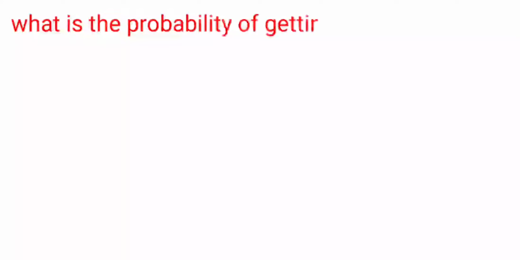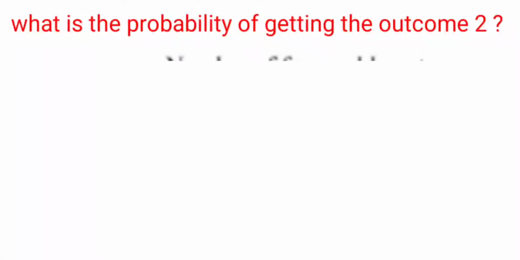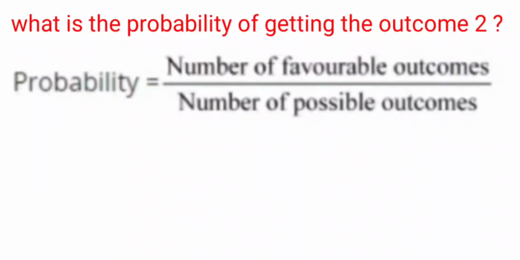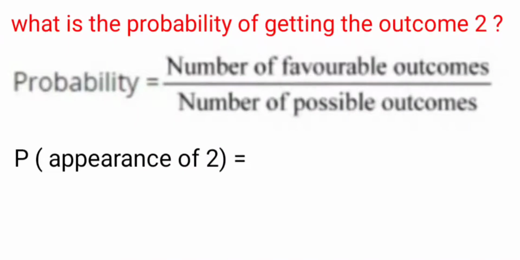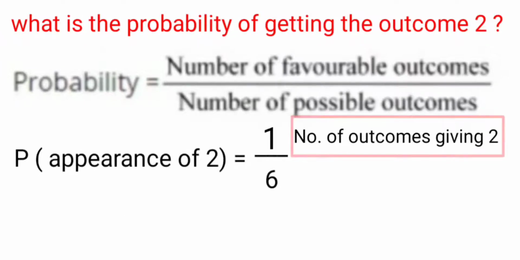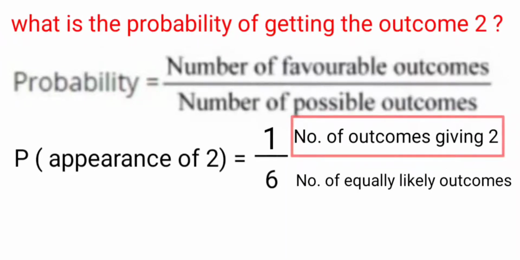When you roll the dice, what is the probability of getting the outcome 2? Here is the formula: probability equals number of favorable outcomes divided by number of possible outcomes. The number of favorable outcomes is what we want. So the probability of getting outcome 2 is 1 by 6, since 2 appears one time. Number of outcomes giving 2 divided by number of equally likely outcomes.